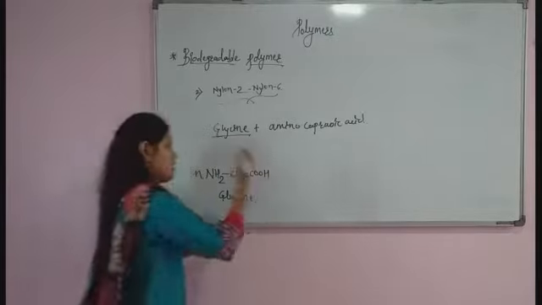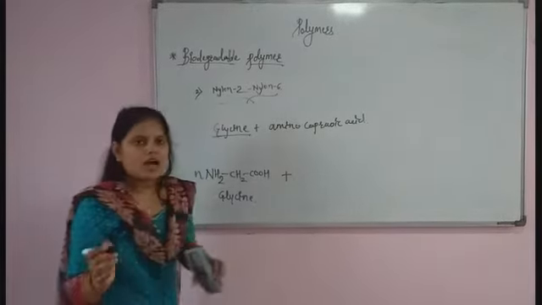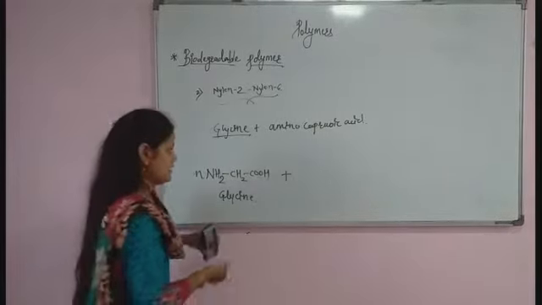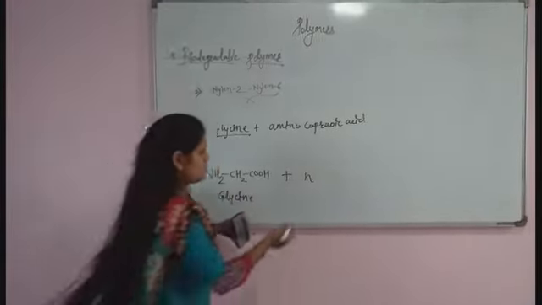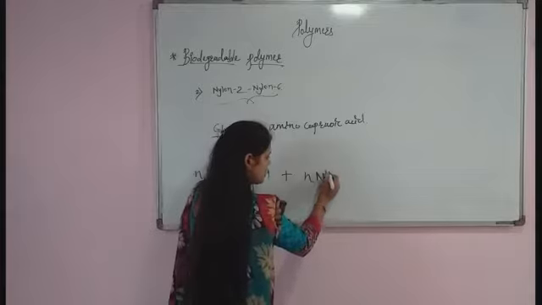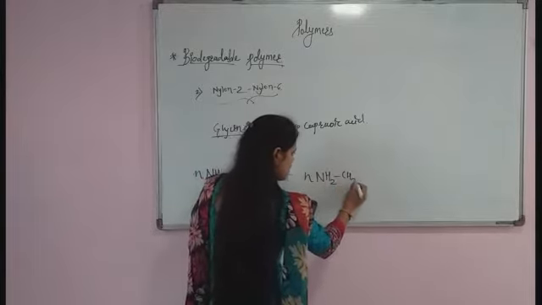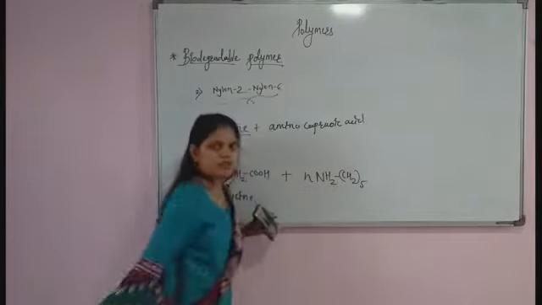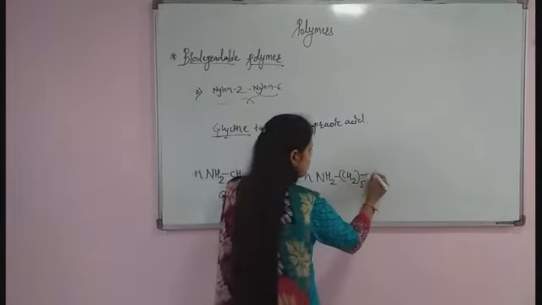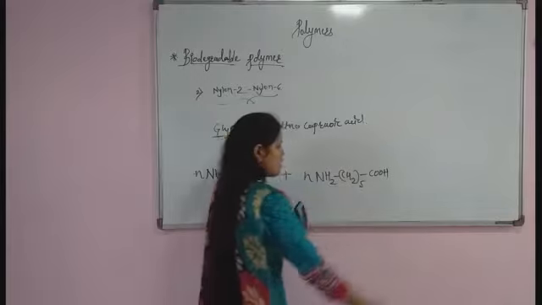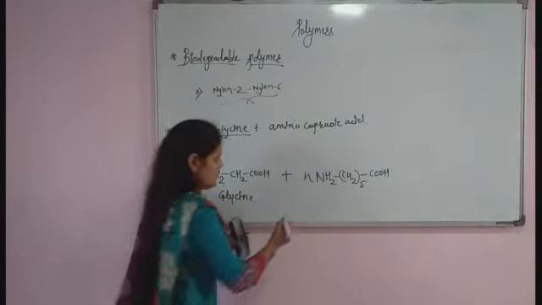Glycine, when it combines with amino caproic acid, which has 5 carbon atoms, so n number of amino (CH2)5. It has a total of 6 carbon atoms, 5 from CH2 and 1 from the COOH, amino caproic acid. I will write the name here.